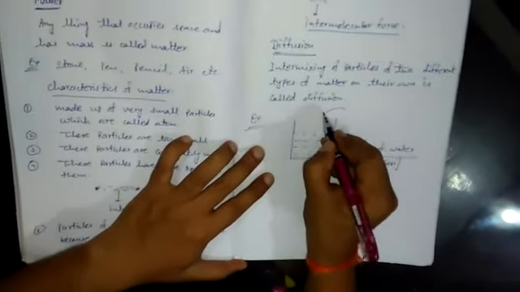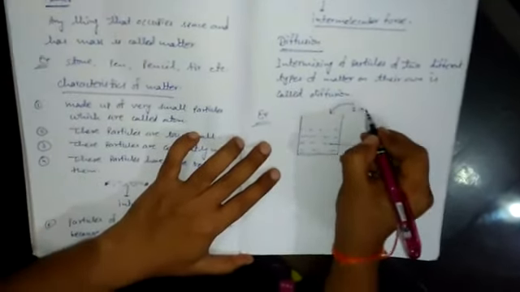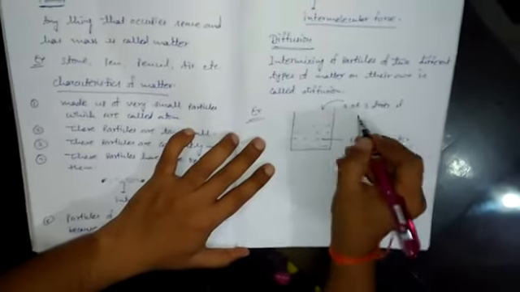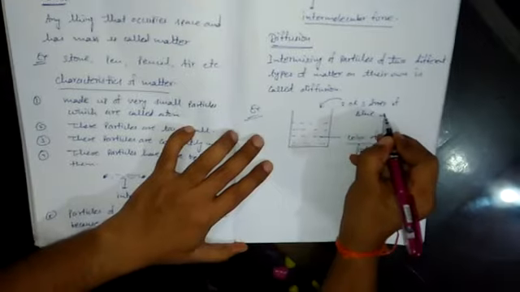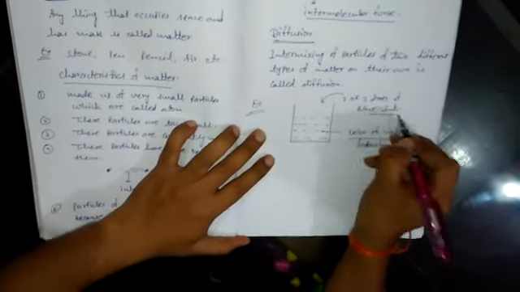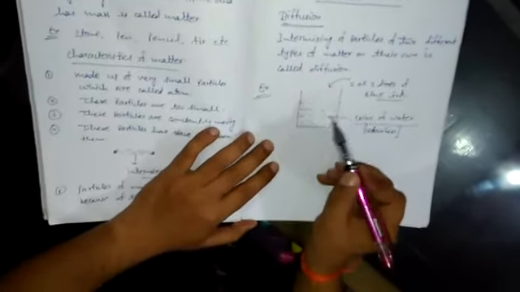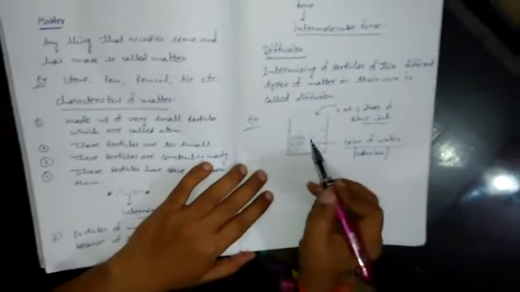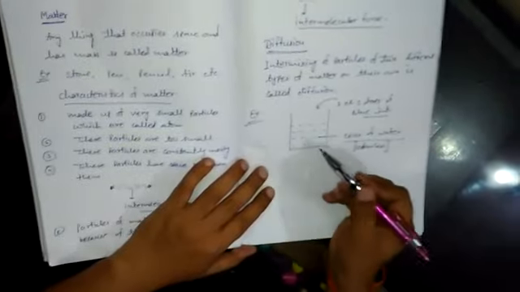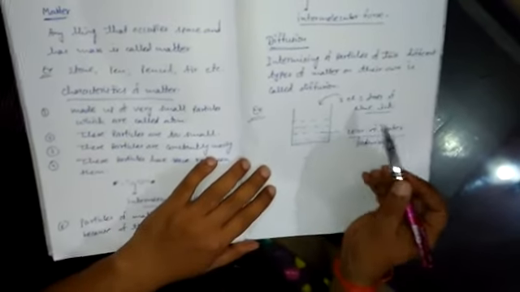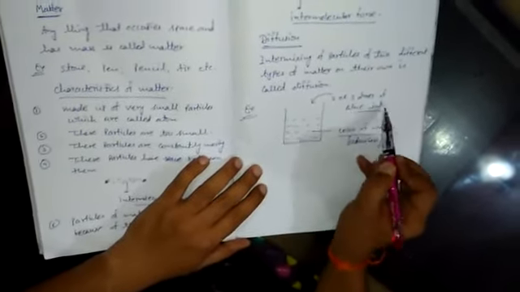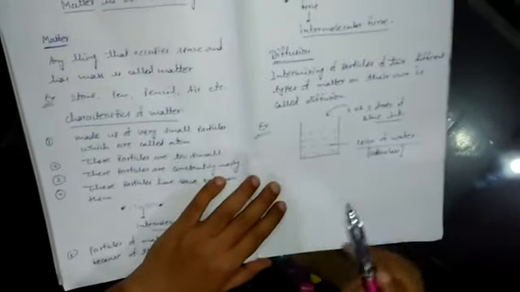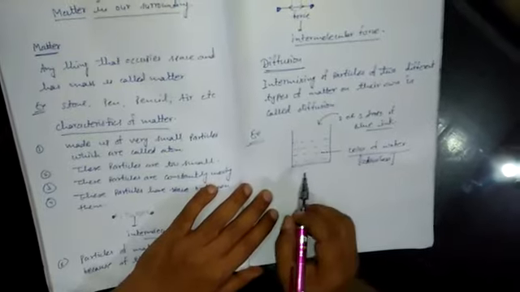If I put two or three drops of blue ink, then the color of the water in this container is going to change to light blue. That means the blue ink particles are going to diffuse with the particles of water. This is the first example.